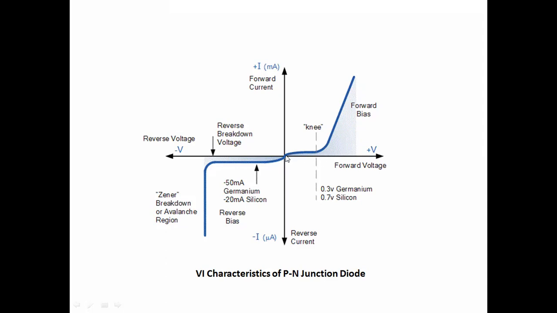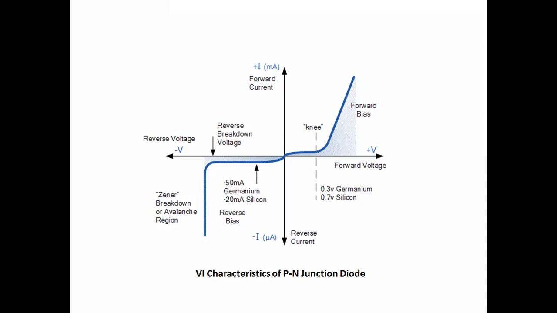The point of voltage where the current suddenly starts to rise is called the knee voltage. Because the shape of the change of the current is the same as our knee in the human body.